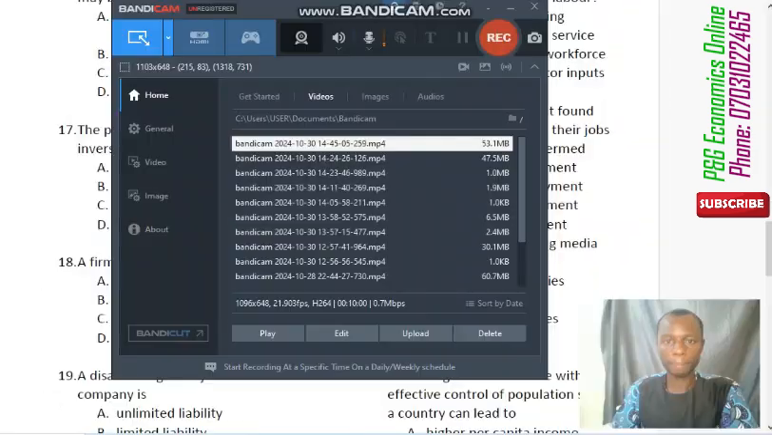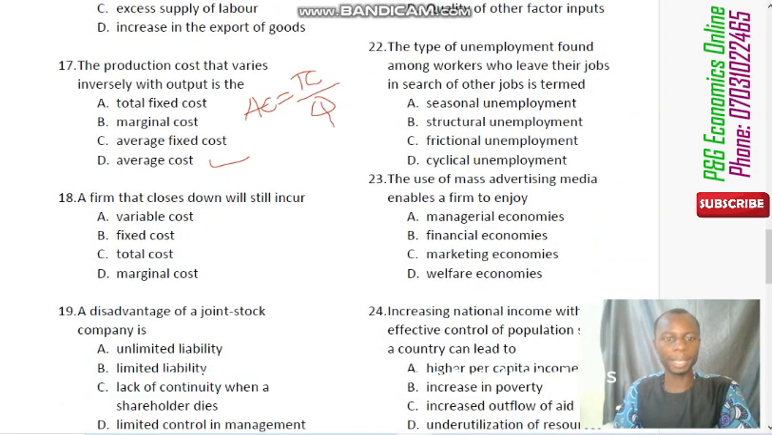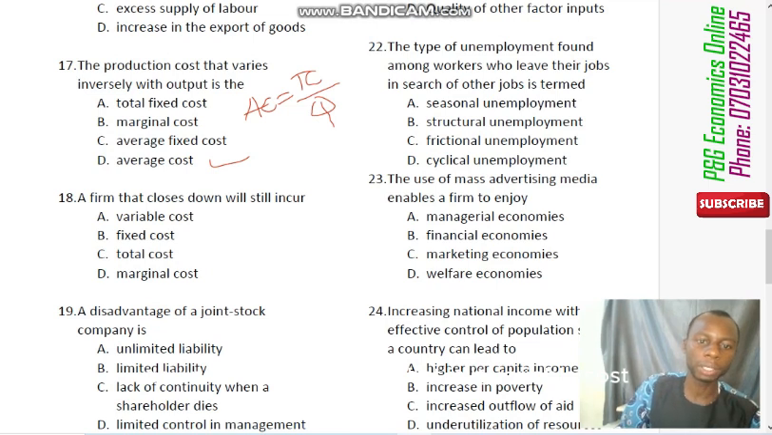Question number 18 says that a firm that closes down will still incur what? Is it variable cost, fixed cost, total cost, or marginal cost? Of course, the answer is fixed cost. Because variable cost has to do with output. The more you produce, the more your variable cost. So if it's no longer producing, it's not incurring any variable cost. So that can never be the answer.